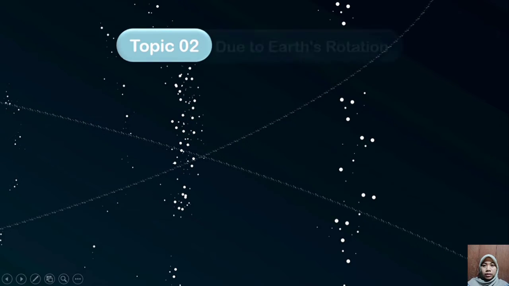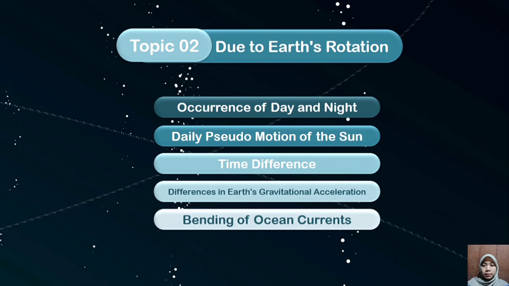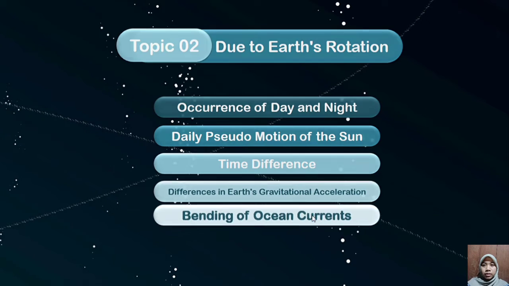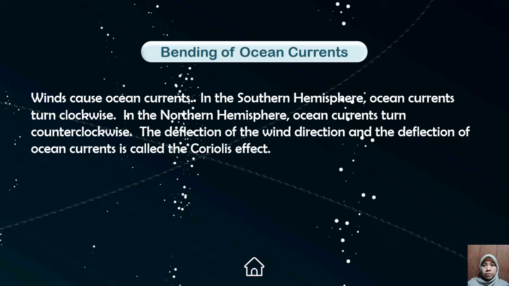Okay, number 5. Bending of ocean currents. Wind causes ocean currents. In the southern hemisphere, ocean currents turn counterclockwise. In the northern hemisphere, ocean currents turn clockwise. The deflection of the wind direction and the deflection of ocean currents is called the Coriolis effect.